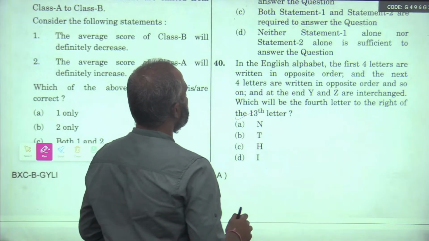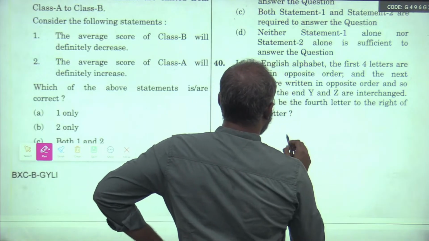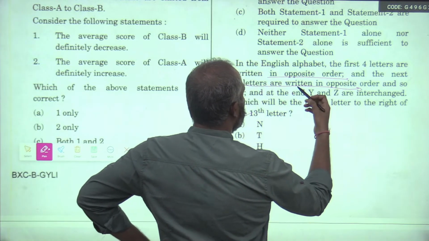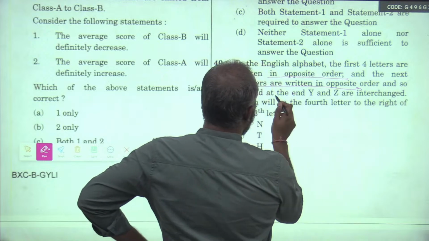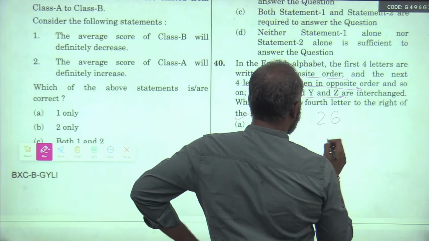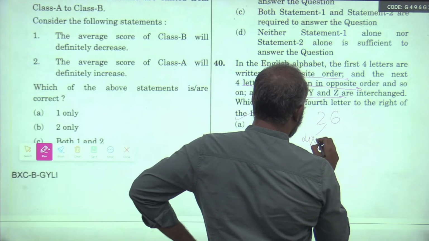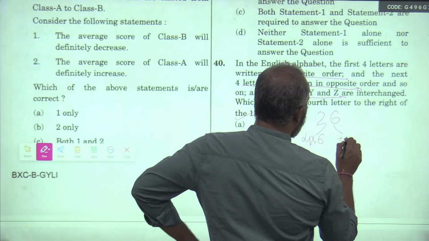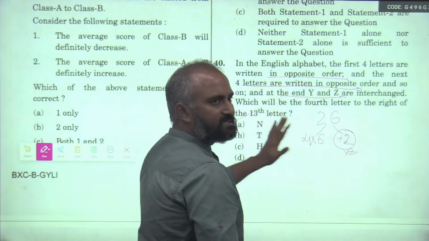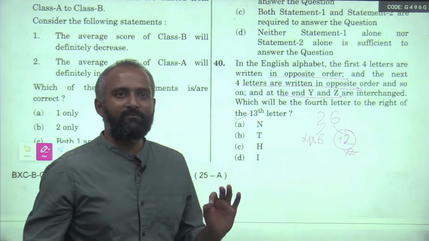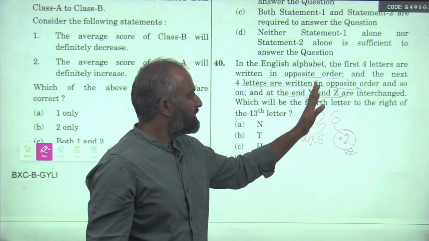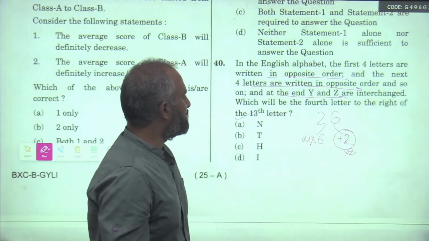In the English alphabet, first four letters are written in opposite order, and the next four letters are written in opposite order, and so on. The end Y and Z are interchanged. So 26 letters, you can make groups of 4. How many groups? 4 sixes are 24, and the last two will be Y and Z, interchanged. Do not fret in the middle when you read a question. Just read the question fully and see whether you can do it or not.